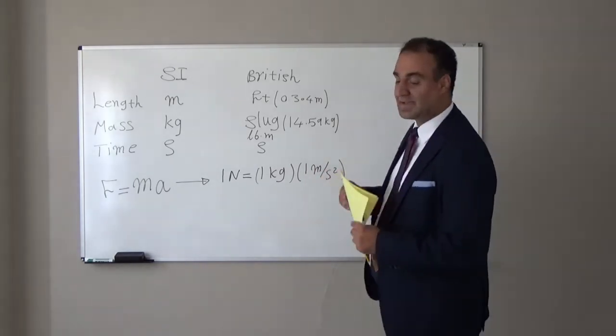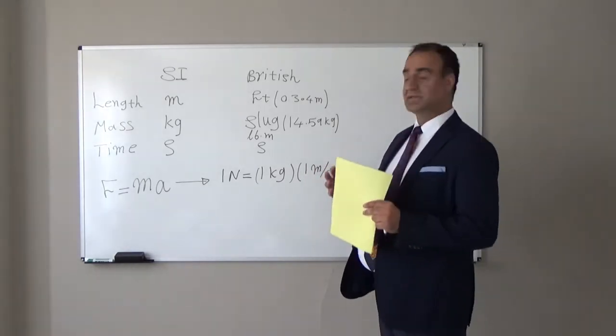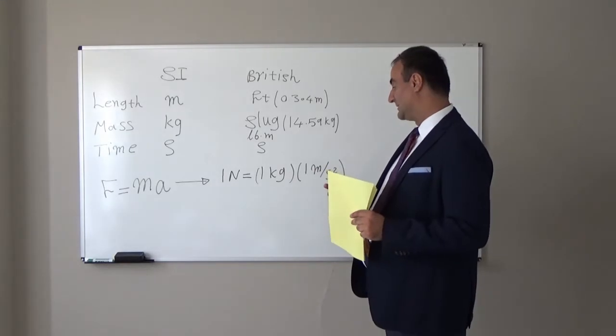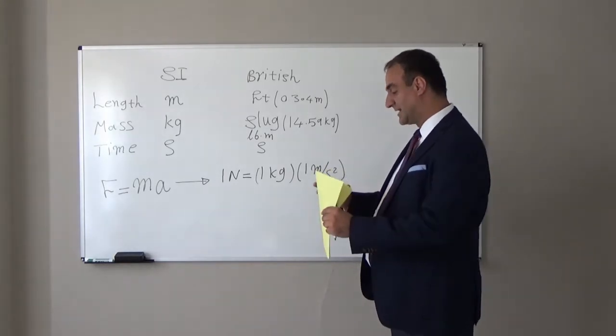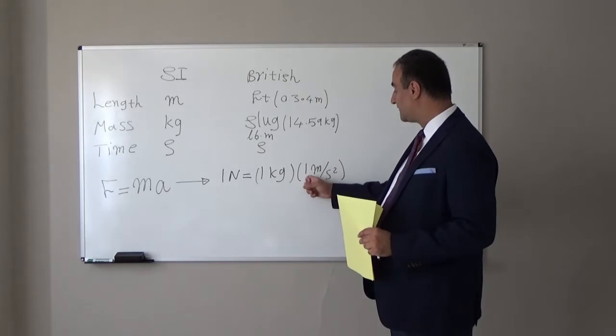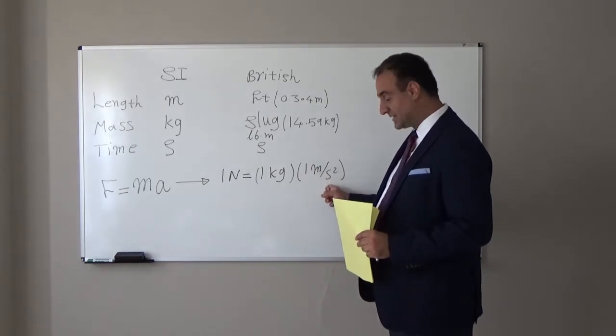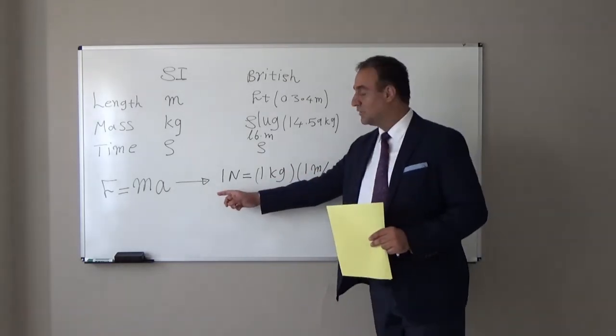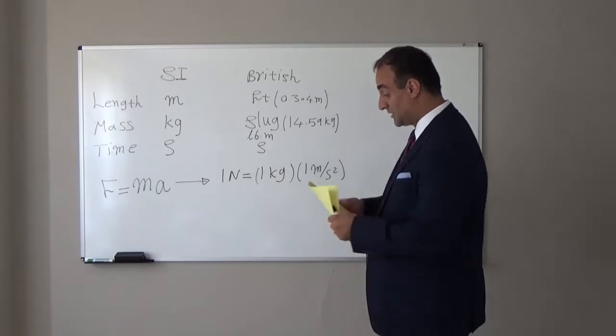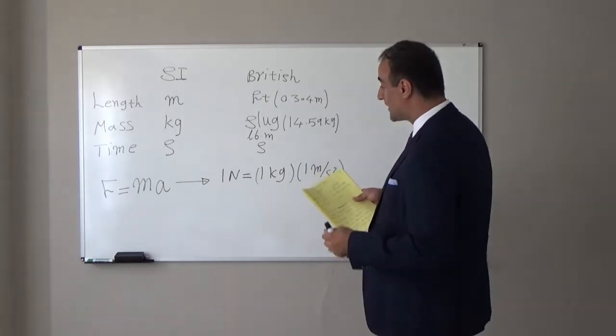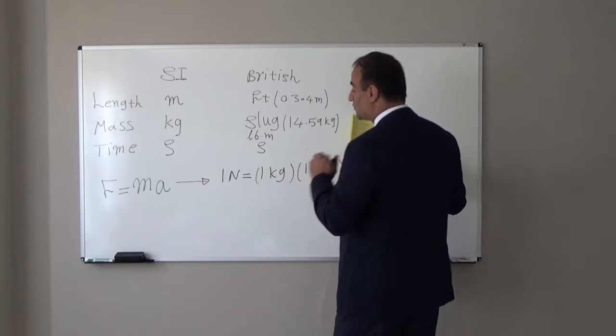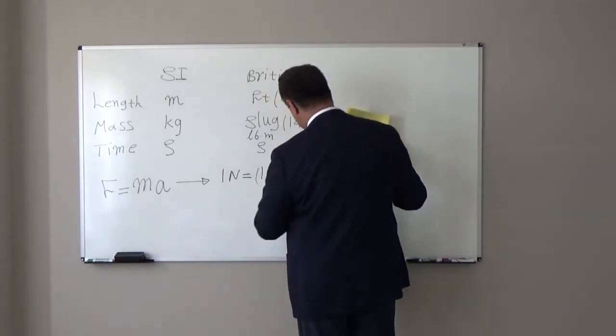So if we have an object with a mass of 1 kilogram, and we want to accelerate that mass with an acceleration of 1 meter per second square, we need 1 Newton force. This is in the SI system.